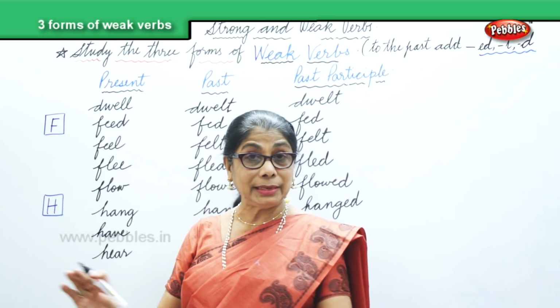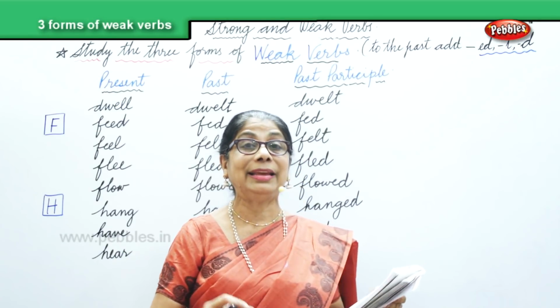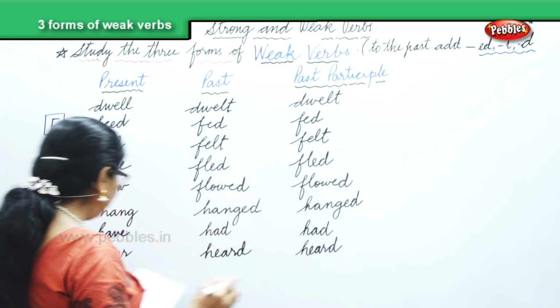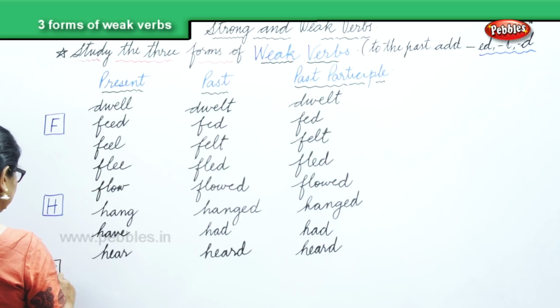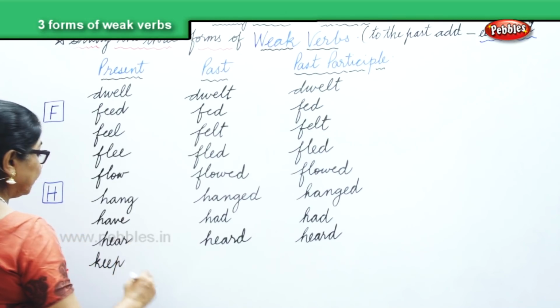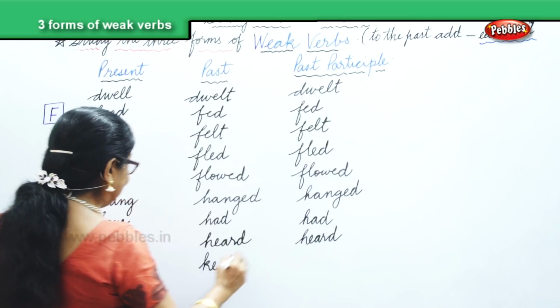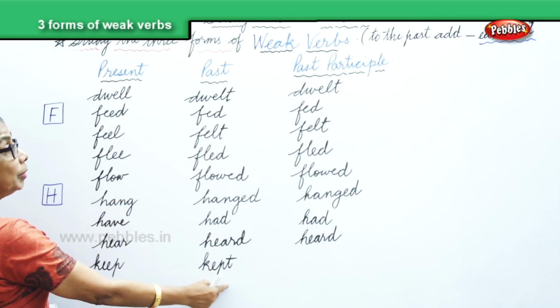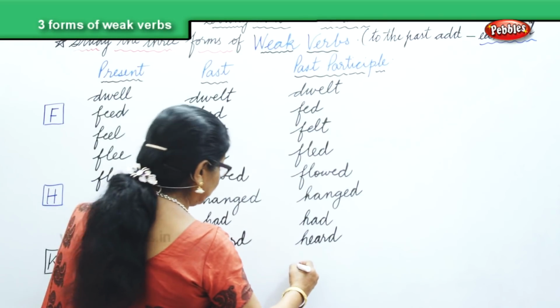Next we have keep. You keep your things in one place. Or Mummy says, keep all these books on the shelf. You kept. Keep, kept. Okay? Keep, kept. You are adding T to form the past in the weak verbs. And in the past participle also kept.